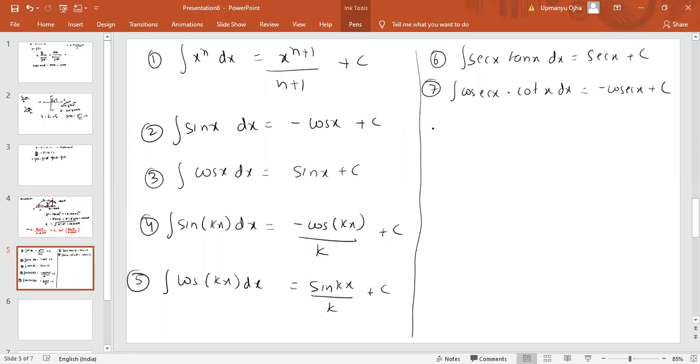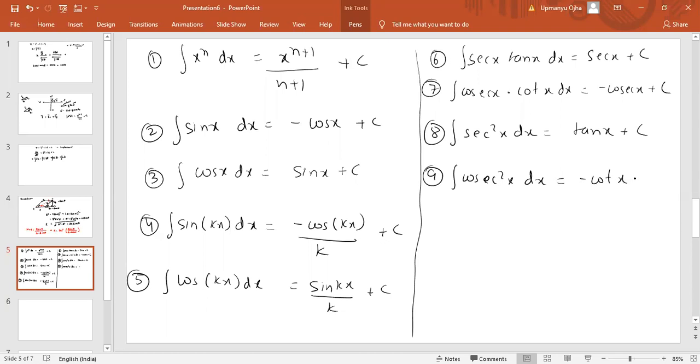Okay. Eighth formula, integration of secant square x dx is equal to tan x plus c. Ninth formula, integration of cosec square x dx is equal to minus cot x plus c. Then we have integration of e power x dx is equal to e power x plus c only. And the last one is integration of 1 by x dx, that is equal to ln x plus c.